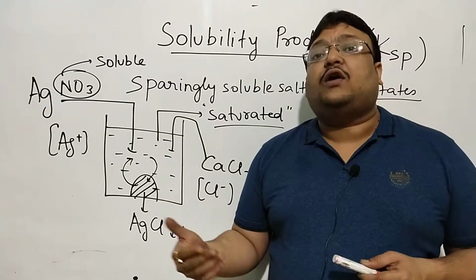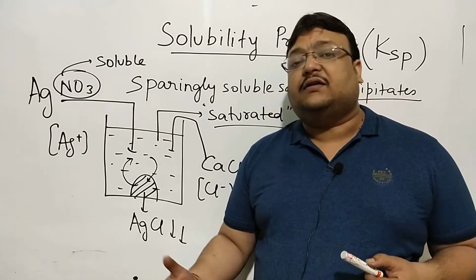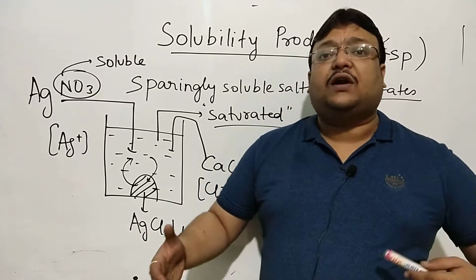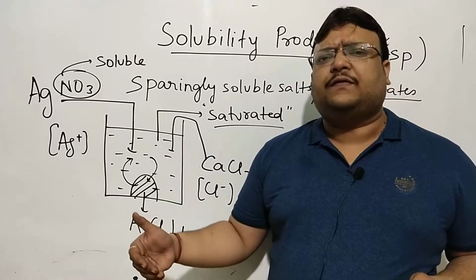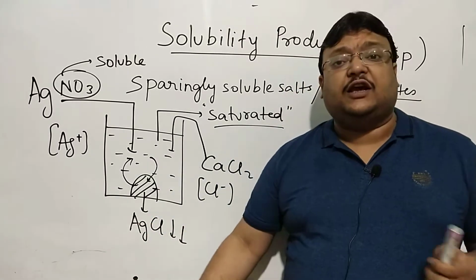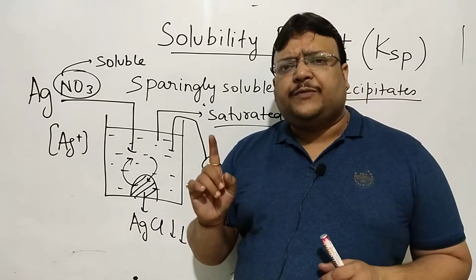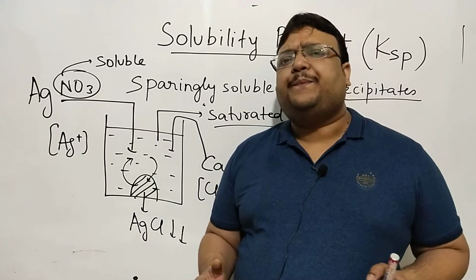Down the line in salt analysis, when you take a group analysis, identification of the basic radicals, which is practical laboratory chemistry, trust me, everything there is based upon the values of the solubility products, the KSP values. And I think I have made a couple of things very clear to you. One, in class 11, everything will be in moles per liter, molarity.